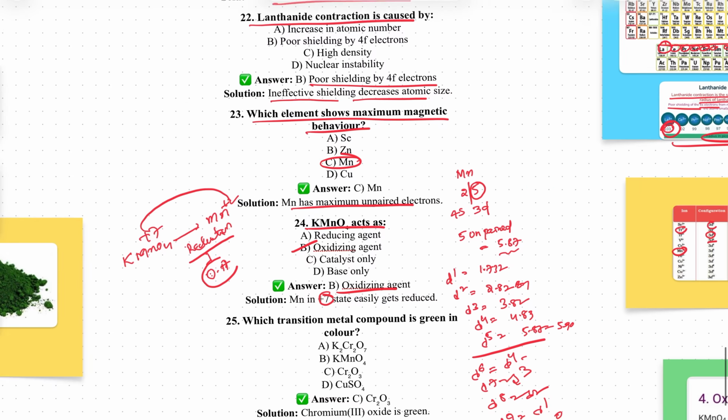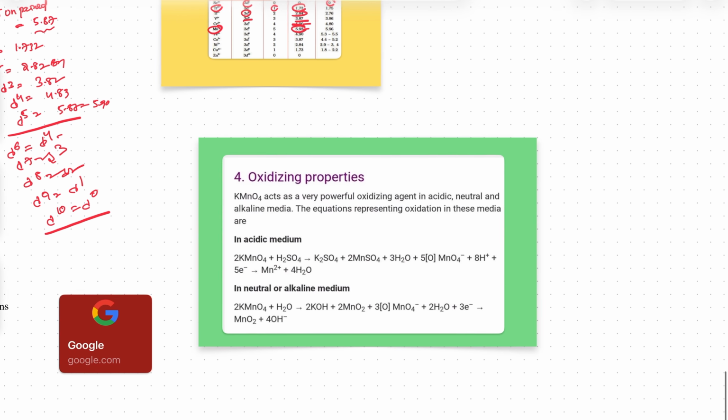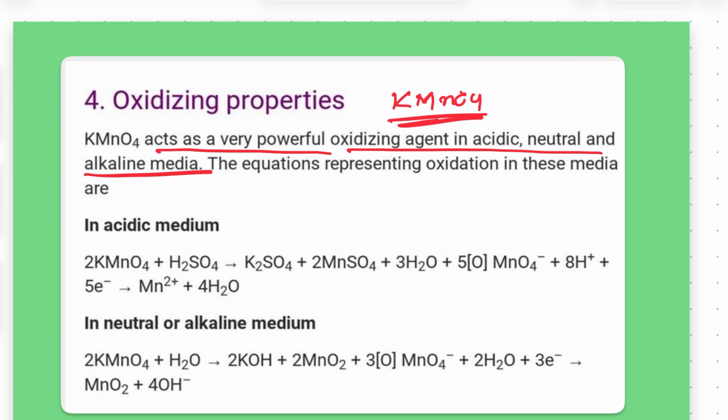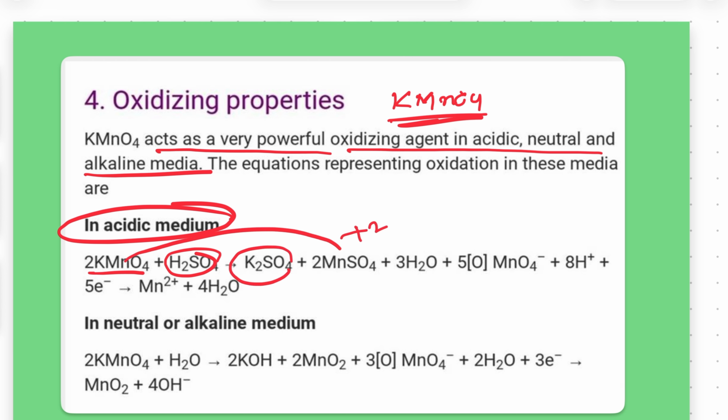For this purpose, I will give you one piece of information. See this, oxidizing properties of KMnO4. KMnO4 is a powerful oxidizing agent in acidic, neutral and alkaline medium. This is an acidic medium. KMnO4 plus acidic medium gives Mn plus 2, and it undergoes reduction. That is a good oxidizing agent.